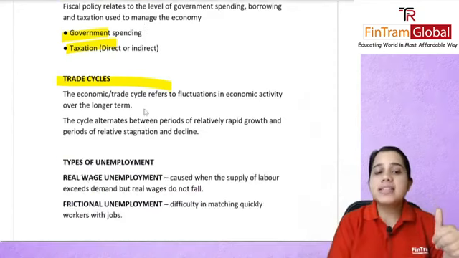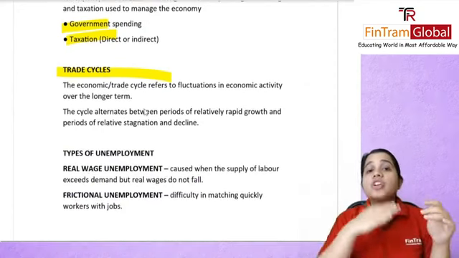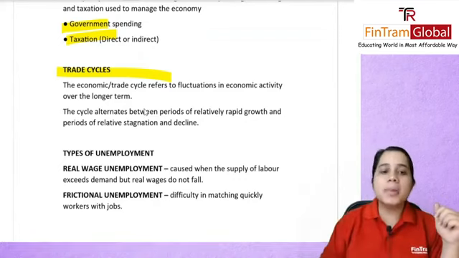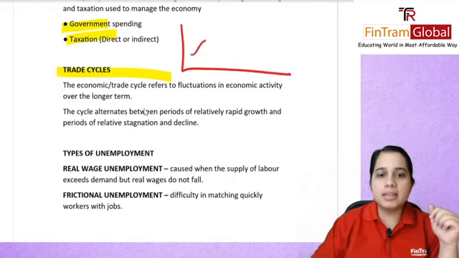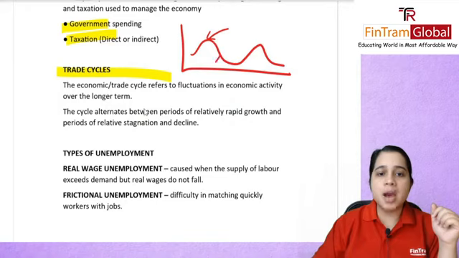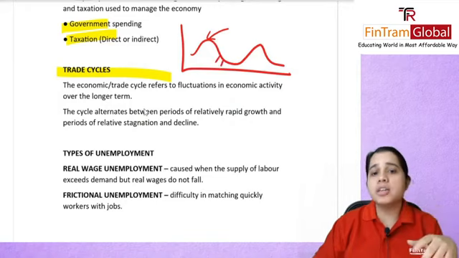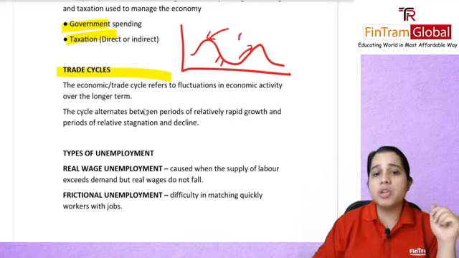Next is your trade cycle. These are the fluctuations in economic activity. If you remember, we had covered the trade cycle. It looks something like this. This is your good period, boom. Then you have your bust, you have your recession. Then you'll again start going up. This will be your recovery, and so on and so forth. And this keeps on going.